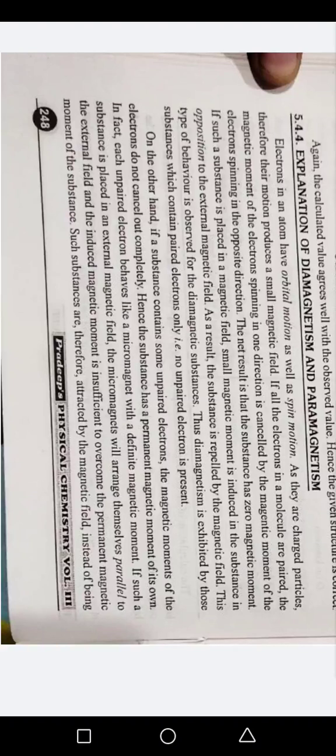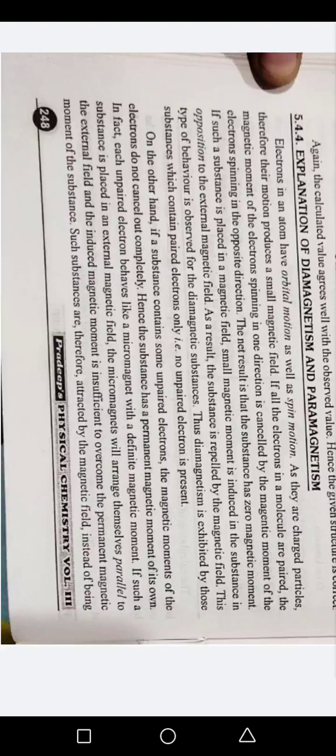The net result is that the substance has zero magnetic moment. If such a substance is placed in a magnetic field, a small magnetic moment is induced in the substance in opposition to the external magnetic field. As a result, the substance is repelled by the magnetic field. This type of behavior is observed for the diamagnetic substance.